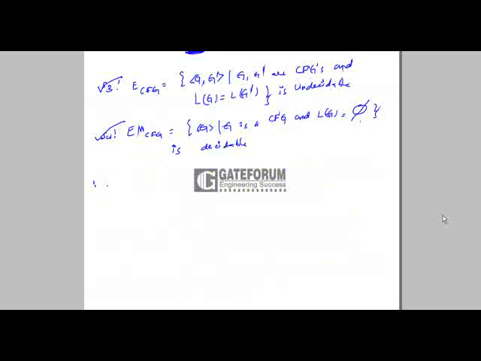So here the given options are: option A, S1 true, S2 false, S3 true, S4 true. Option B, S1 true, S2 true, S3 true, S4 true.